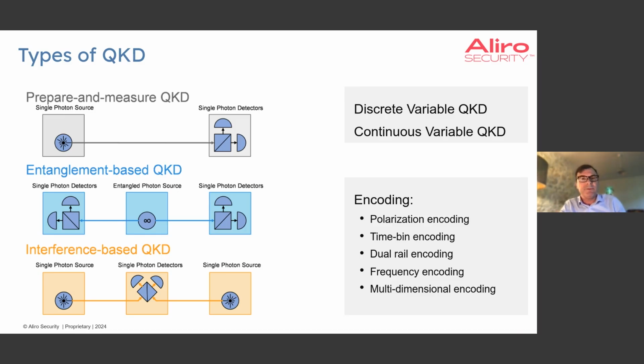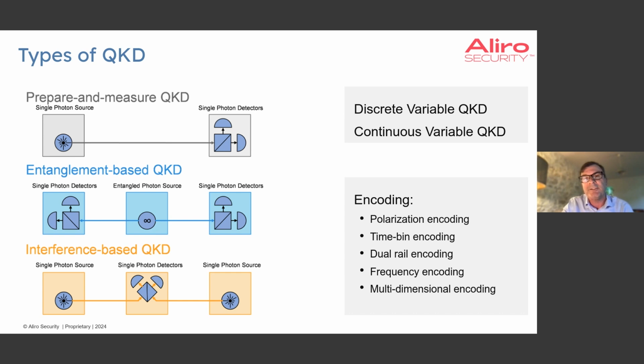Now, there are multiple different types of QKD. In prepare and measure QKD, Alice encodes the key bits into individual photons, sends those individual photons to Bob, and then Bob decodes the photons back into key bits. In entanglement-based QKD, we have a midpoint station that sends pairs of entangled photons to Alice and Bob, and then Alice and Bob each decode their received photons into key bits.